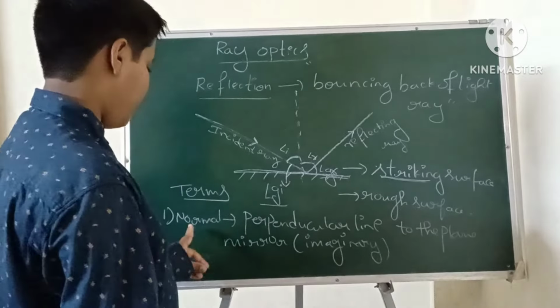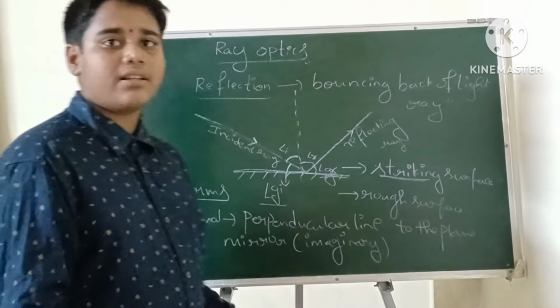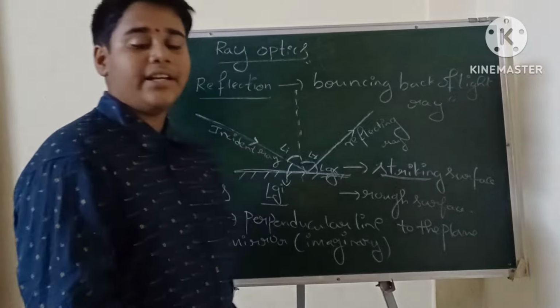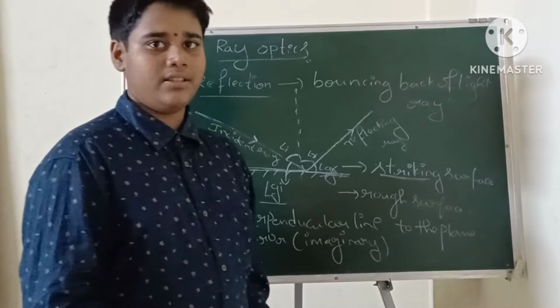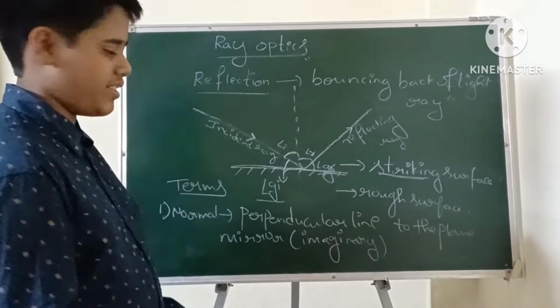These are the terms of reflection: incident ray, reflecting ray, angle of incidence, angle of reflection, glancing angle of incidence, glancing angle of reflection, and normal.